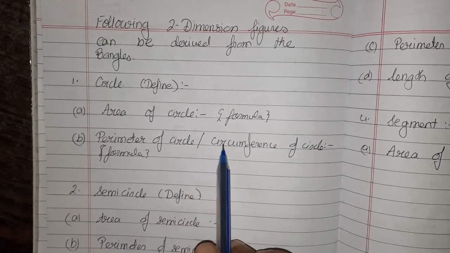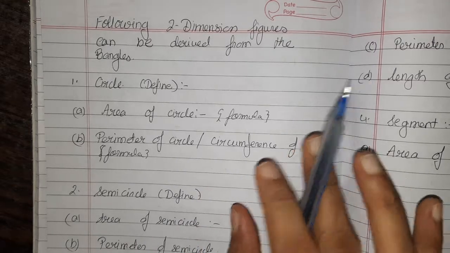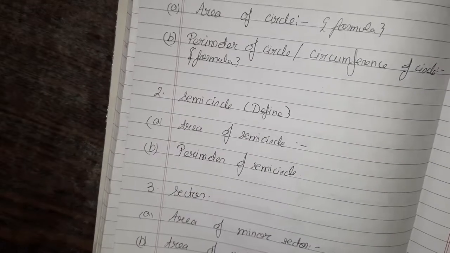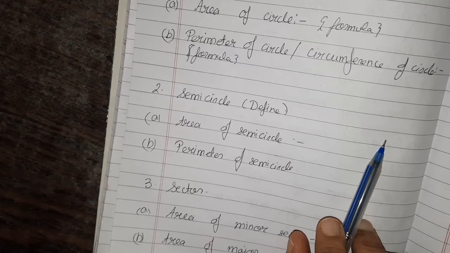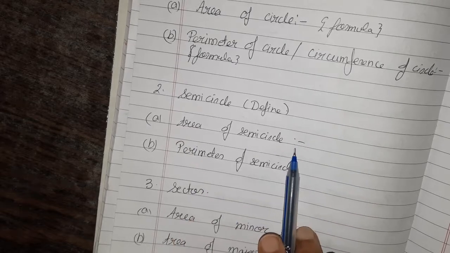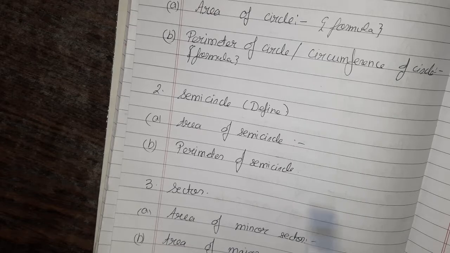Then the perimeter of the circle, or the circumference of the circle, write the formula. Just the formula. We don't want any detailed descriptions. Then you have the semicircle. You will define the semicircle. Then the area of the semicircle, just the formula. Perimeter of the semicircle, just the formula.